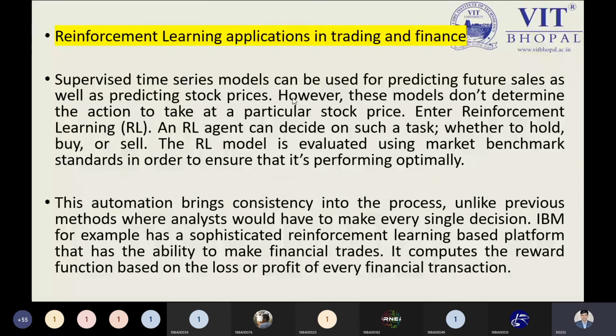Now you can see, suppose I have purchased some shares from a company, but I don't know the past record of the company. I haven't calculated each and everything, but I have implemented some applications in trading and finance which follow reinforcement learning.